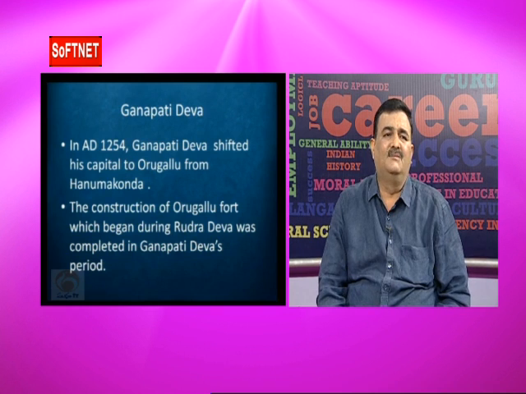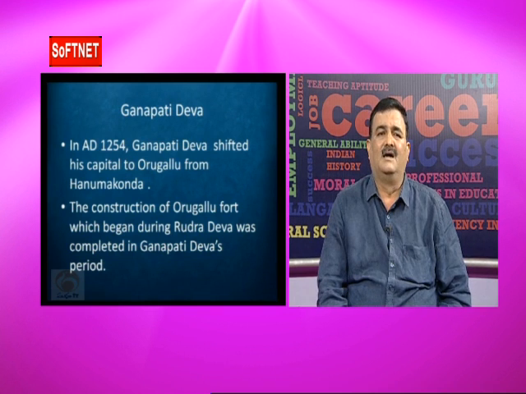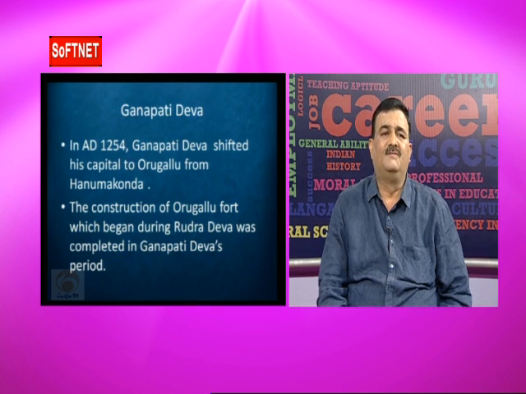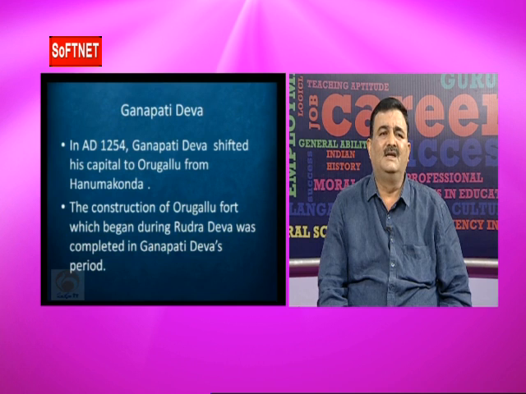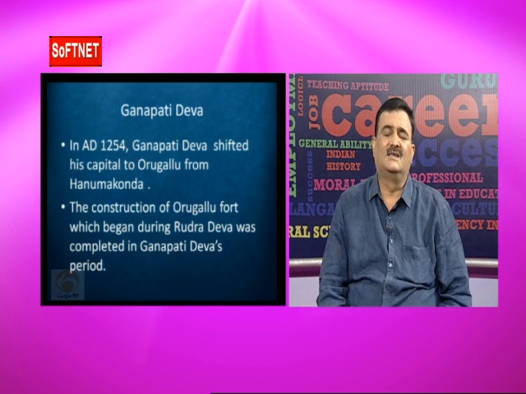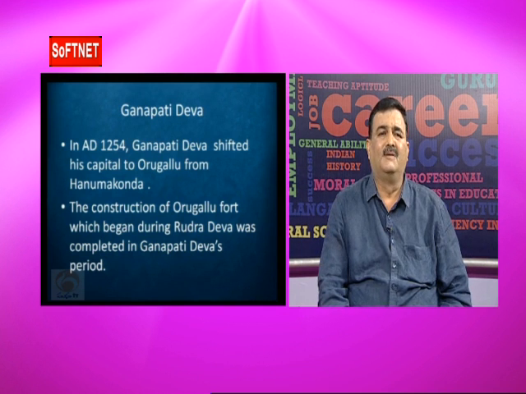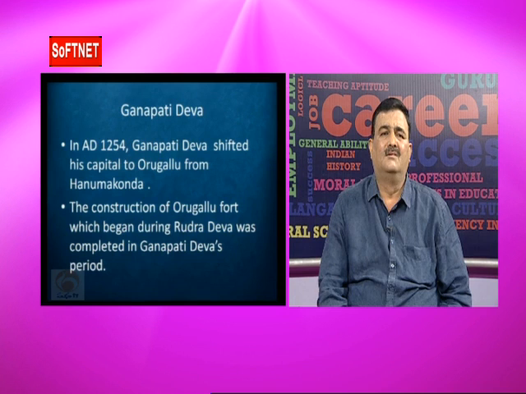Another important event at the time of Ganapati Deva is that he shifted his capital from Hanamakonda to Orugallu in 1254 AD. Actually, the construction of the Orugallu fort was started by Prola II.